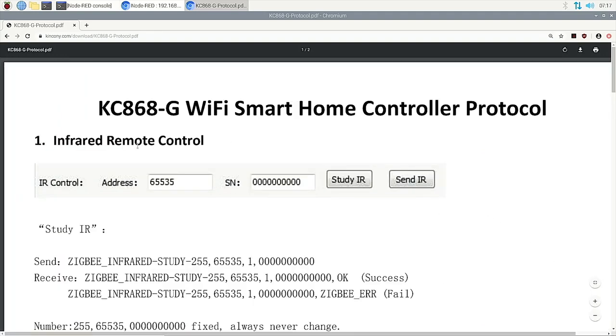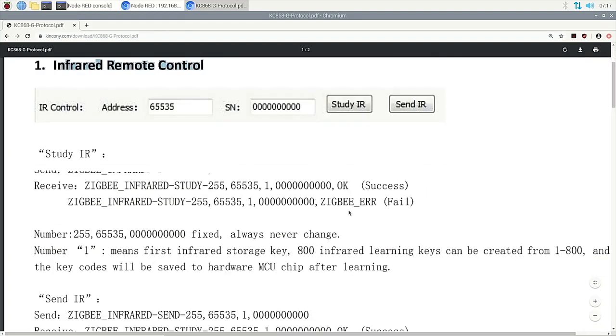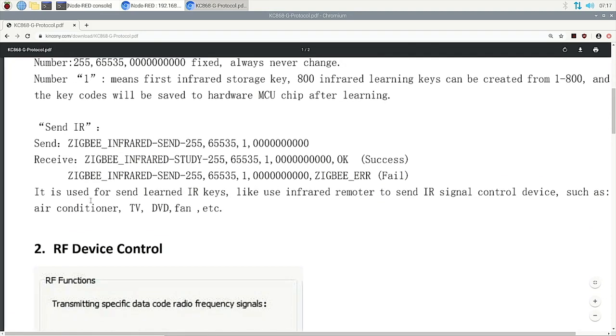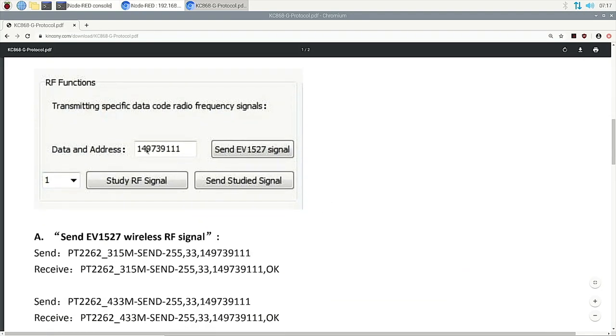This is our protocol. It all uses strings, so it's easy to understand. This is the infrared remote control. In the last video we used it to control your device by infrared remote. This time we need to use this command, RF device control. This is our demo of how to send the signal.